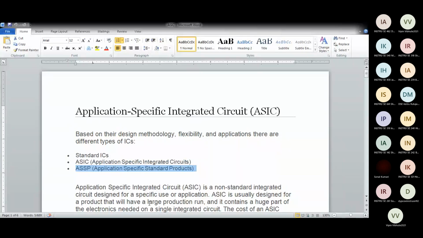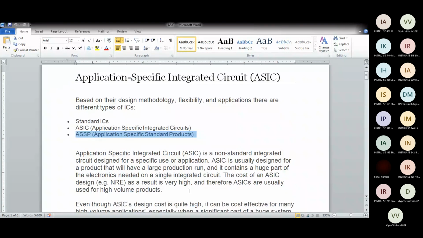What are ASSP? Now for your communication purpose, LAN, WAN, IP, and all we call. So they follow some specific standards of communication, IEEE standards. So there are many standards for such communication work or for industry also. So they are application specific standard products.